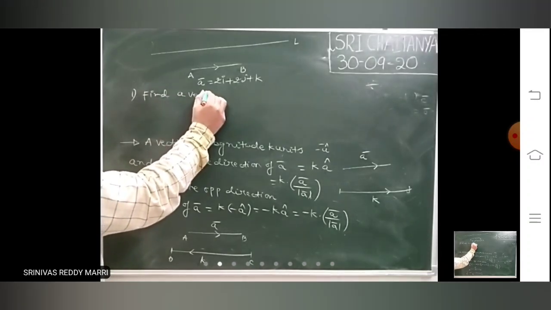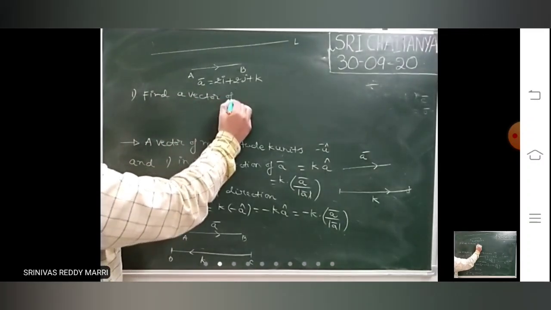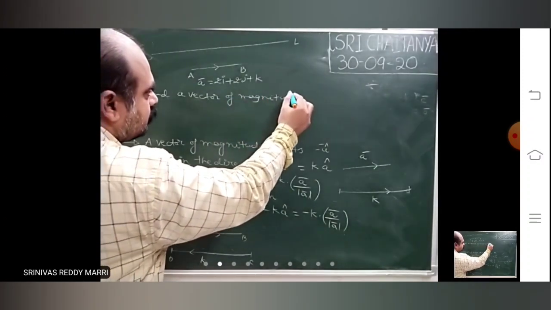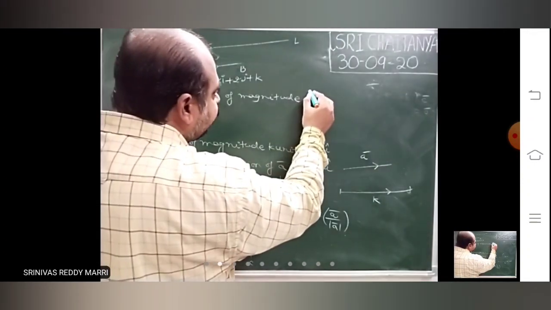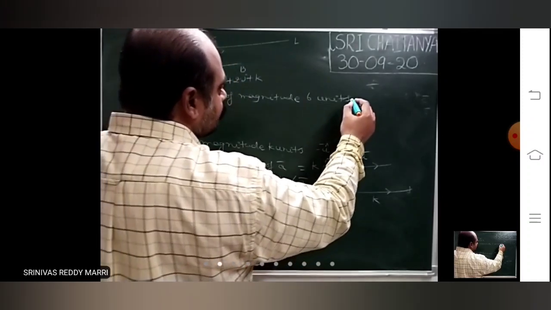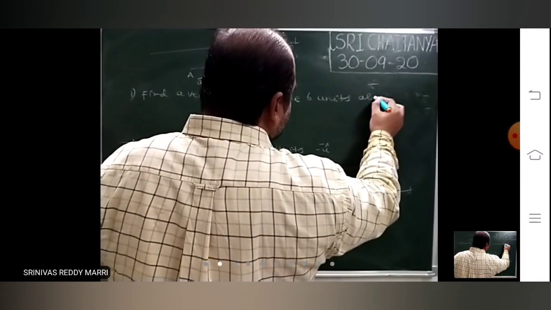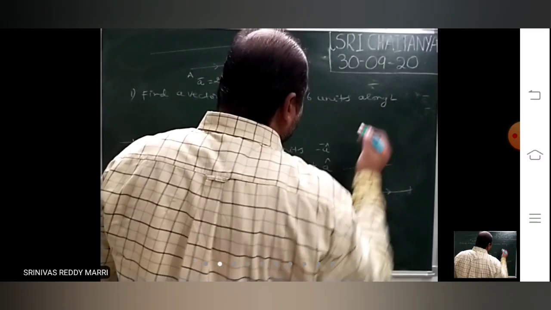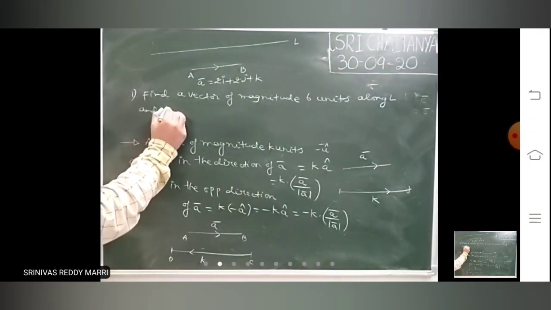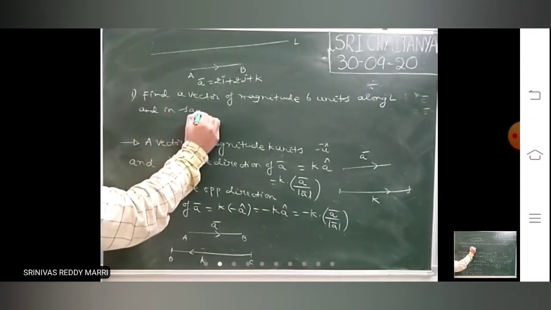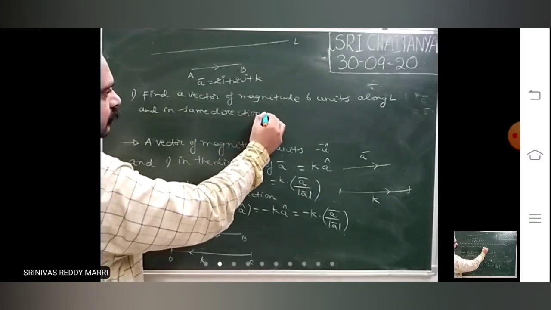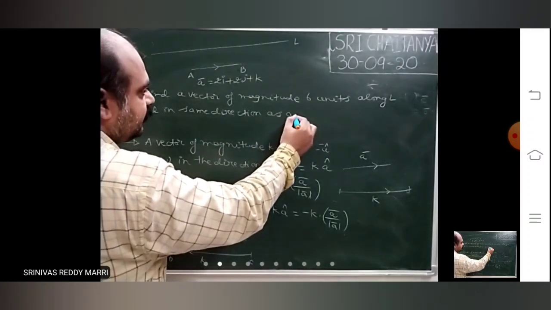Find a vector of magnitude 6 units along L and in the same direction as A bar.